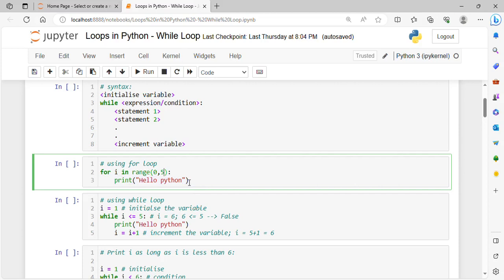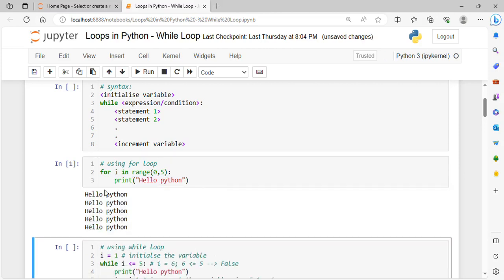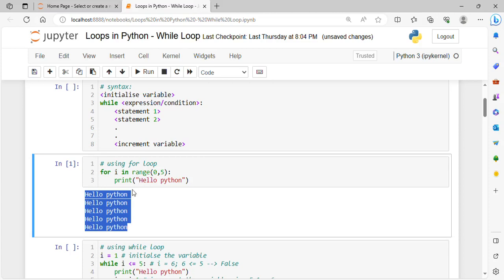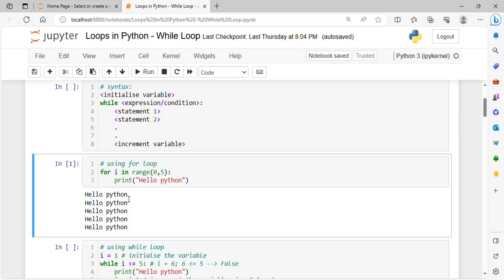For 5 iterations, it will just print hello Python 5 times. Let's execute this program. Here it is, it is printing hello Python 5 times. For the first time i equals 0, then i equals 1, then i equals 2, i equals 3, i equals 4. And whenever i becomes 5, it will exit out of the loop.